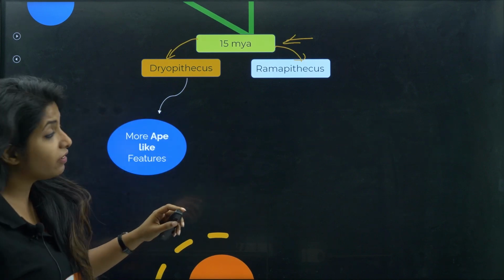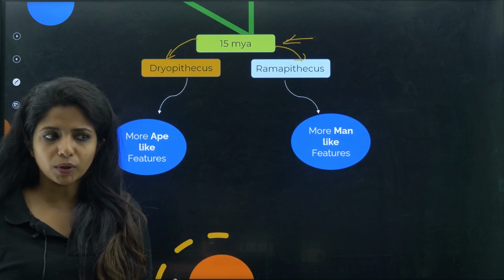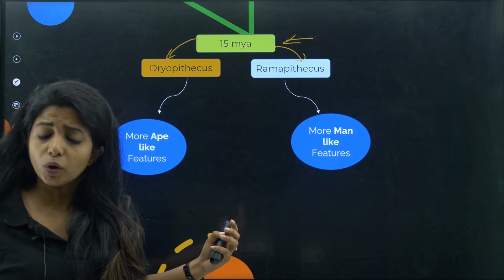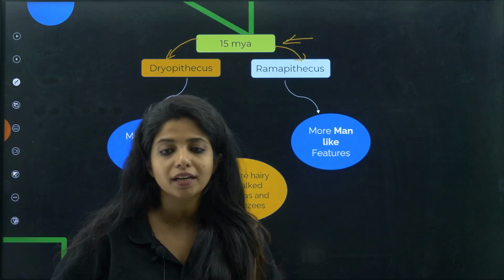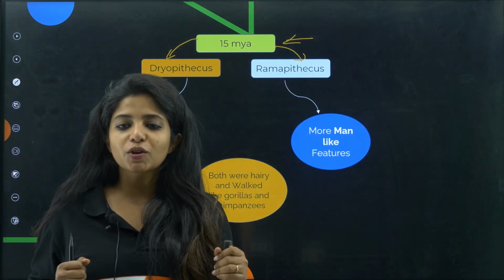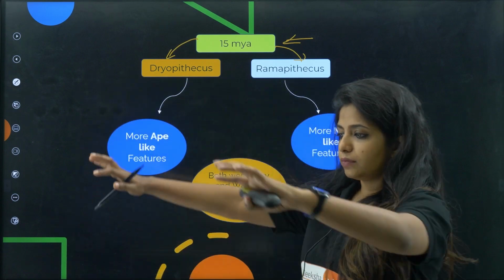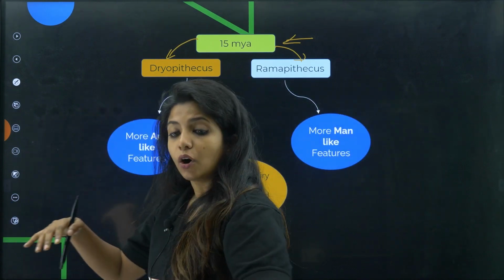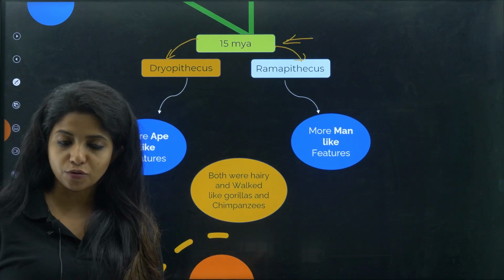ape-like features, whereas on the other hand, Ramapithecus had more man-like features. Okay, and there were certain common things among them. What were those common things? That is, both were hairy and walked like gorillas and chimpanzees. Okay, so it was not like Ramapithecus was walking like this. No, children, all of them, as you see, were walking using their forelimbs and hind limbs, like this, like gorillas and chimpanzees.